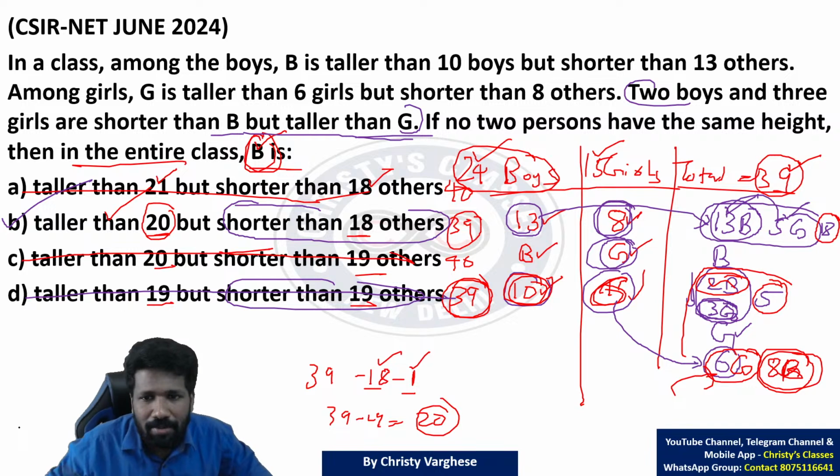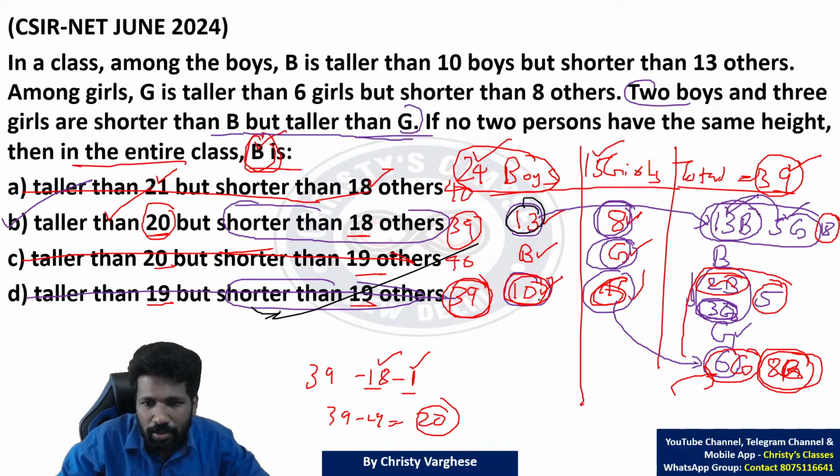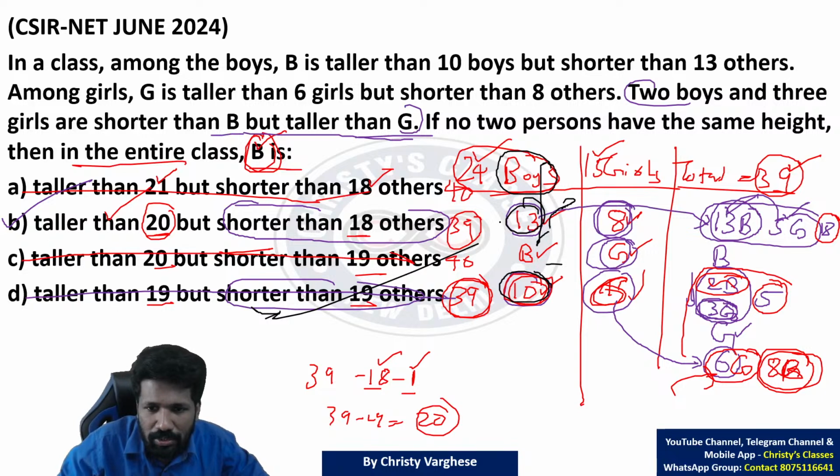So मैं एक और बार summarize कर रहा हूँ. First, B is taller than 10 boys and shorter than 13 boys means B के पहले 13 boys है और B के बाद 10 boys है. तो boys का group में total number find कर सकता है by using this 13 plus 10 plus 1. 13 before, 10 after and B together total 24 boys हो गया.